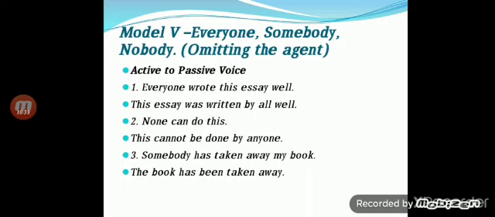None can do this. This cannot be done by anyone. So none refers to a negative format. Here we used cannot, so we say by anyone. We don't use nobody or none. Instead, we use anyone because we used a negative format in the verb, cannot. Somebody has taken away my book. Here, somebody. So the book has been taken away. So we don't use by somebody or by nobody. All these words, we don't use them.